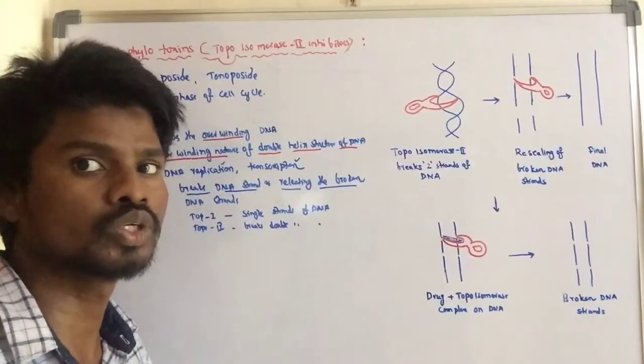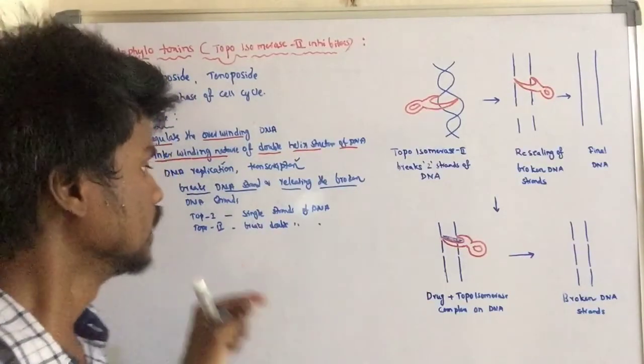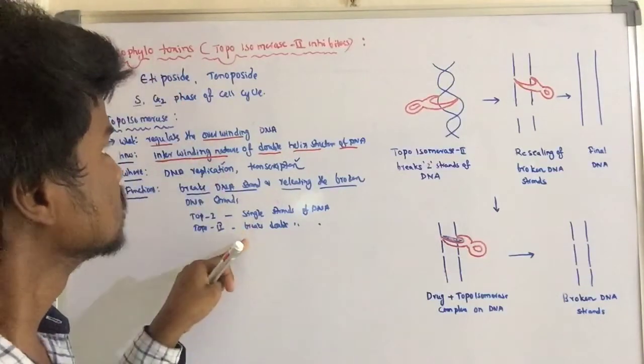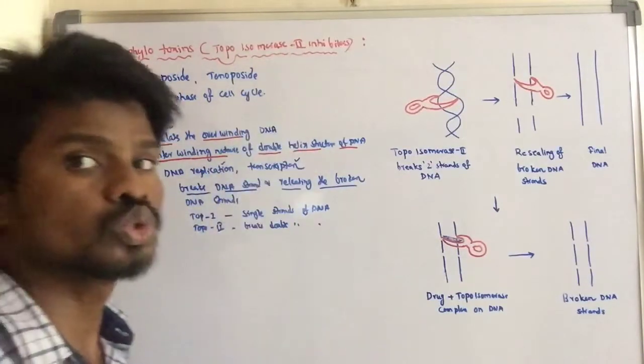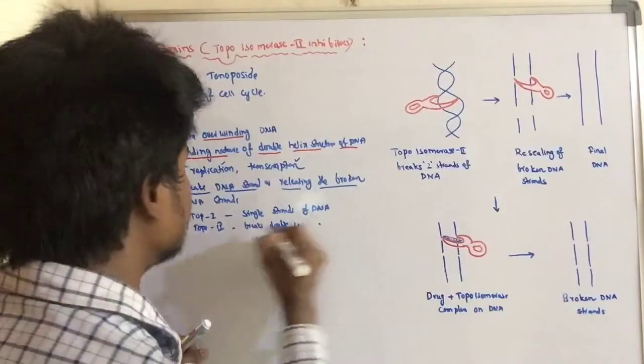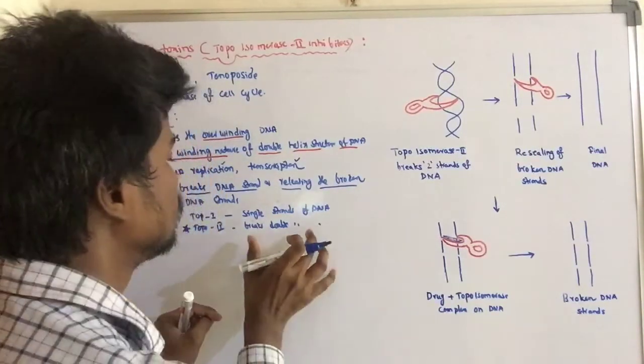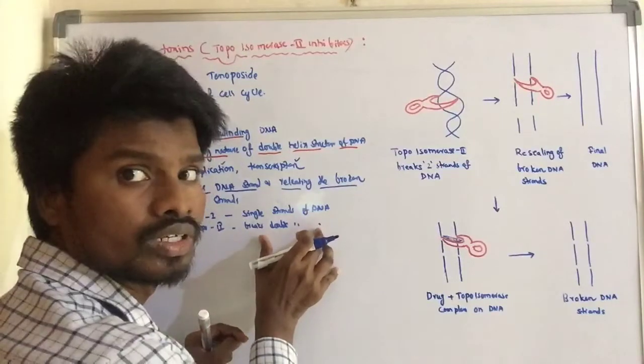This is the difference between topoisomerase 1 and 2. The epipodophyllotoxins are topoisomerase 2 inhibitors, which means they act on the double strand of the DNA.